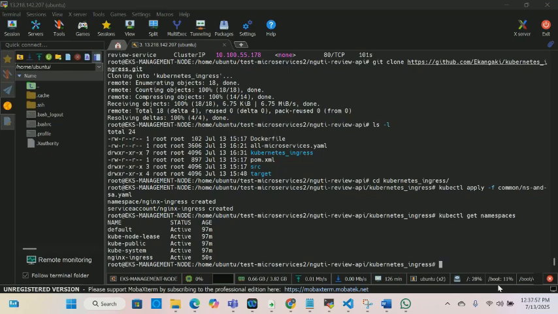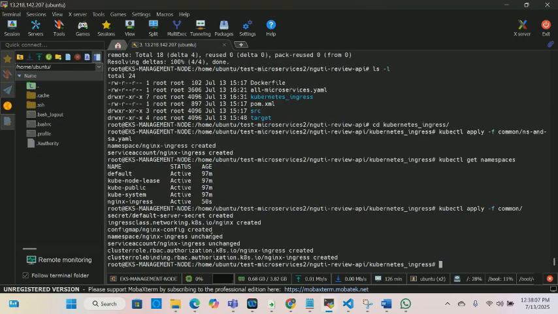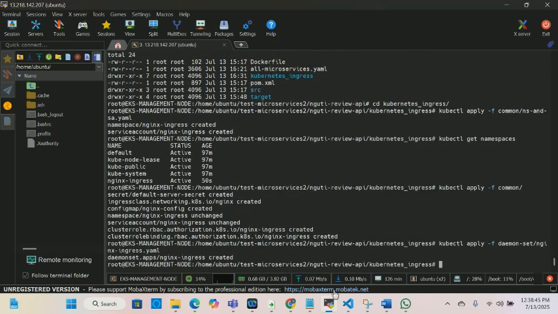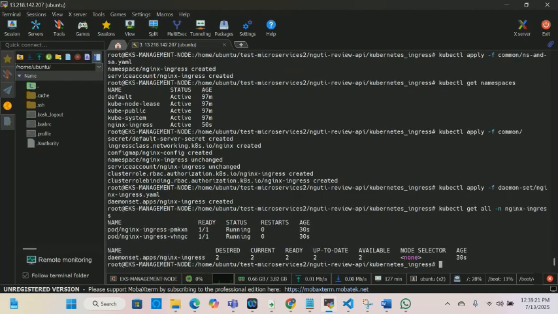We need to create other required resources, which we need config map, and then we need to deploy the Nginx controller, the daemon sets, and run that command. And we can get the pod. You see we have this pod running, is ready, and then this other pod is also running, so good to go.